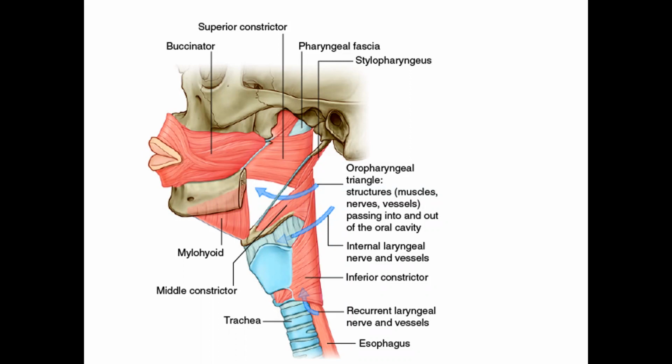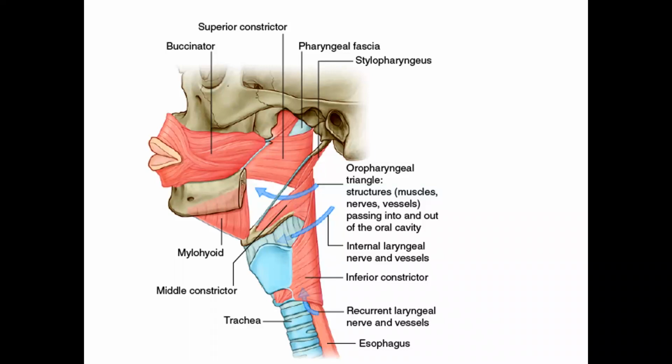Two structures pass through the gap between the superior constrictor and the base of the skull. One is the eustachian tube, which opens into the nasopharynx, and next to the eustachian tube is the ascending palatine branch of the facial artery.